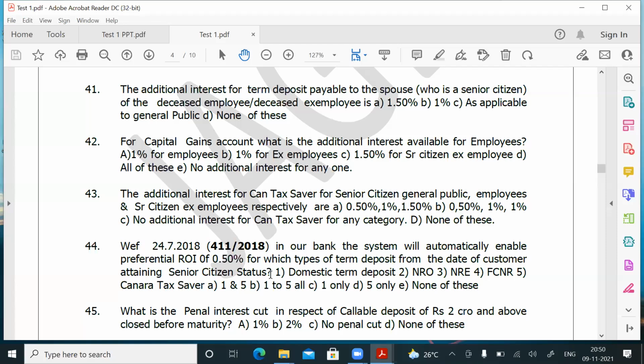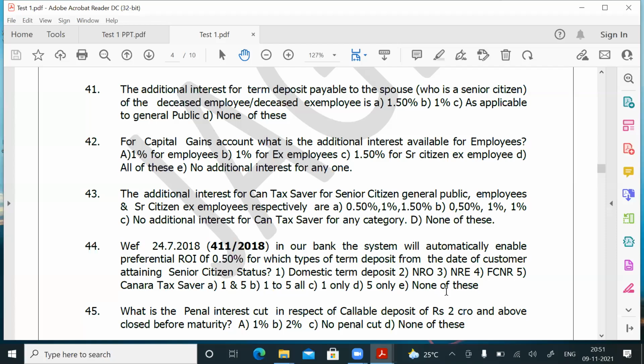So what is the question? For which type of deposits is this additional interest given in the system from the date the customer attains senior citizenship? Domestic term deposit, NRO, NRE, FCNR, CAN tax saver. Options are A, 1 and 5. What is 1? Domestic term deposit. What is 5? CAN tax saver. 1 to 5 all, 1 only, 5 only, none of these.